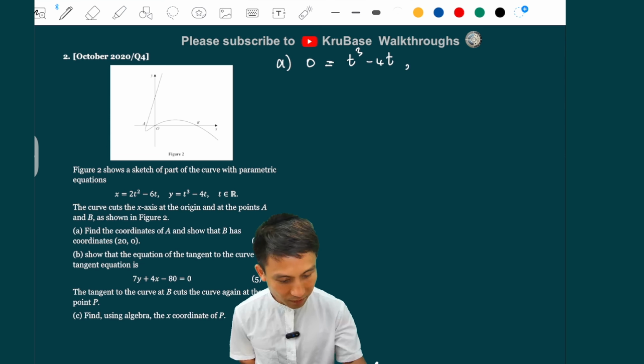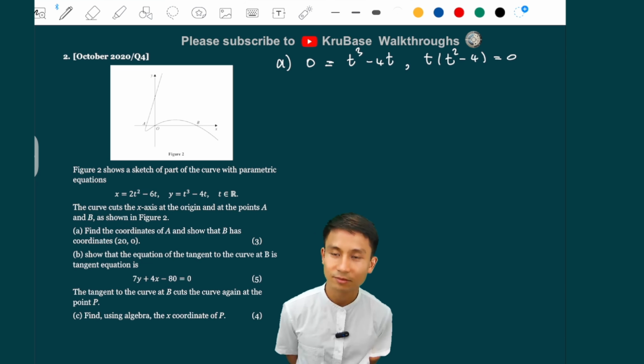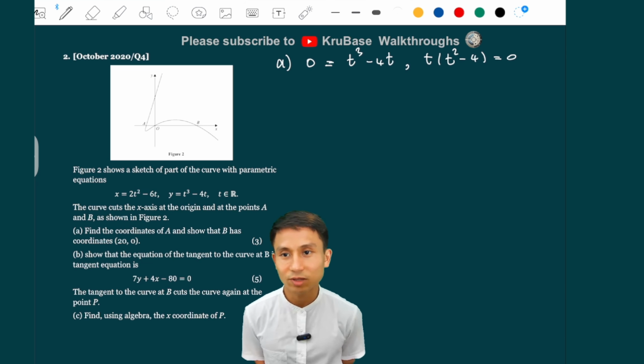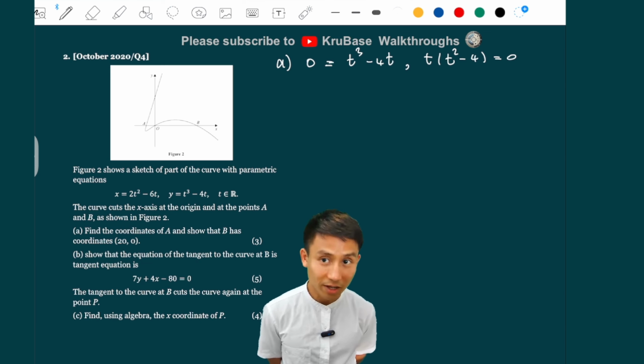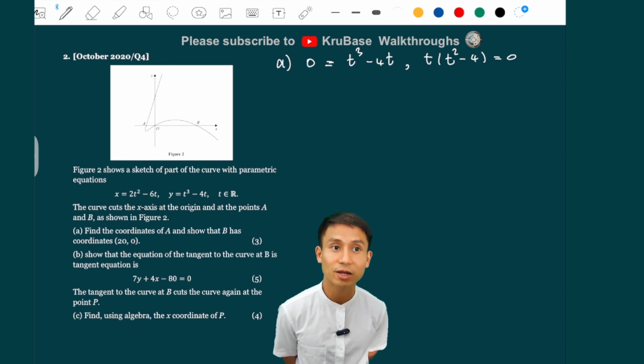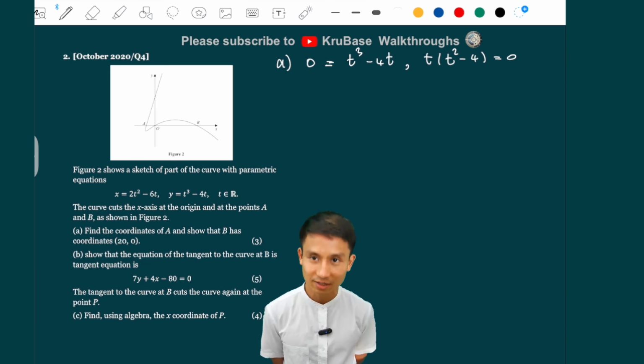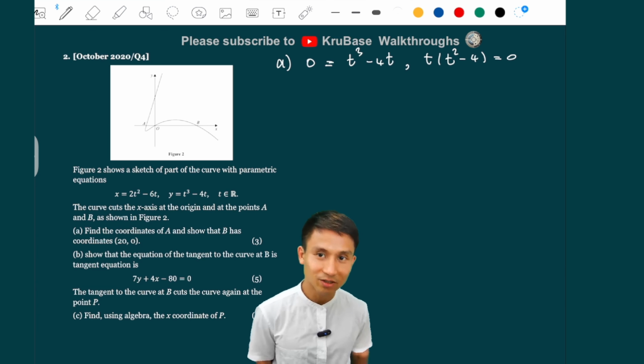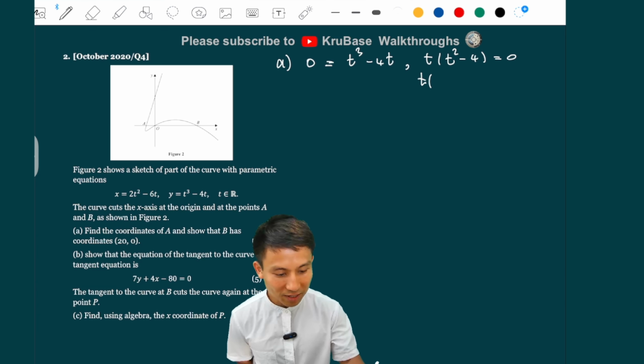If we factorize t out, we get t times t squared minus 4 equals 0. That is a difference of squares, t squared minus 2 squared, so it's t plus 2 and t minus 2. If you know that, it's faster, guys.